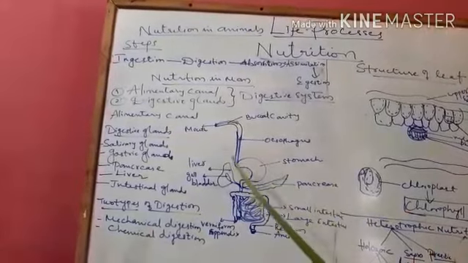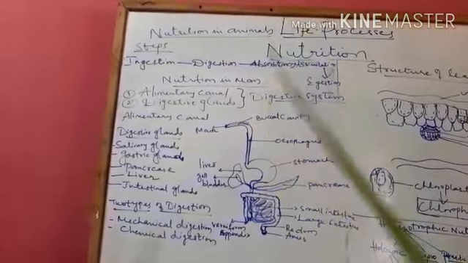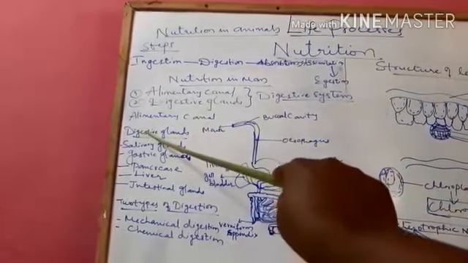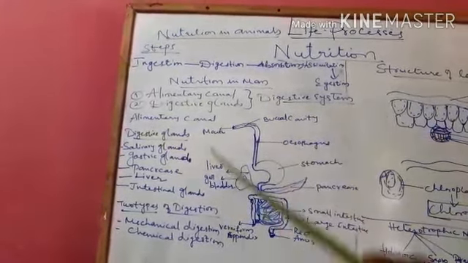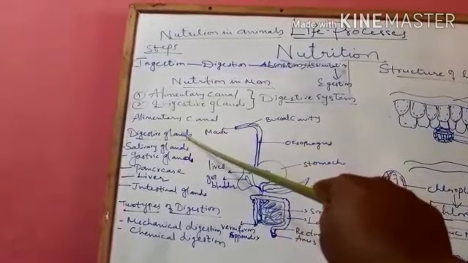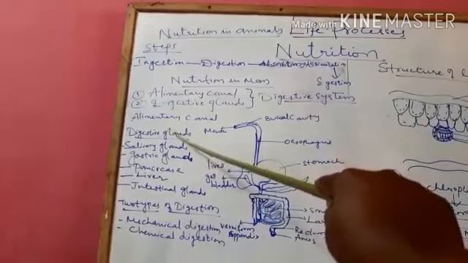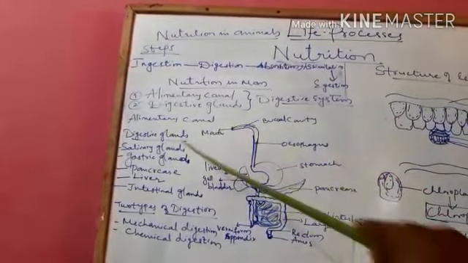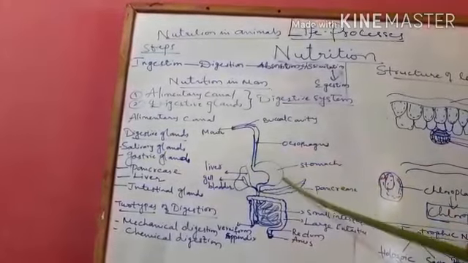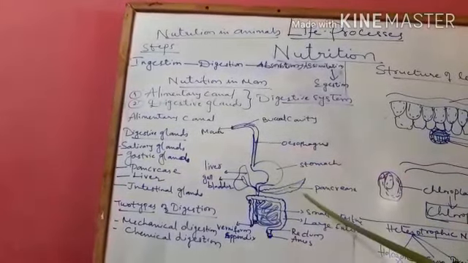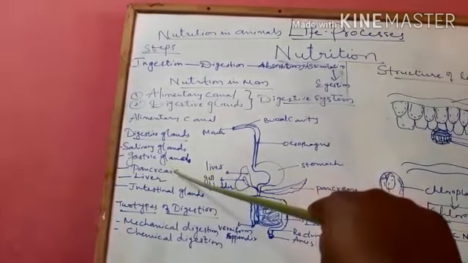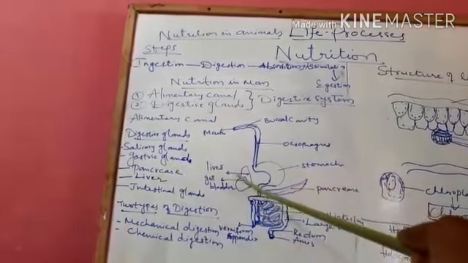So now we are going to see what are the enzymes or digestive glands related to digestive system. If you want to study the whole digestive process, you should know basically digestive glands. So where all these digestive glands are found in the digestive system? You can see salivary glands in the mouth, gastric glands in the stomach, pancreatic glands which secrete pancreatic juice, and the liver is also a gland.